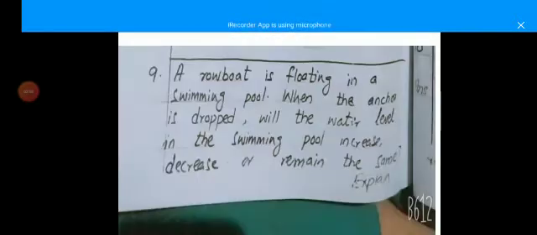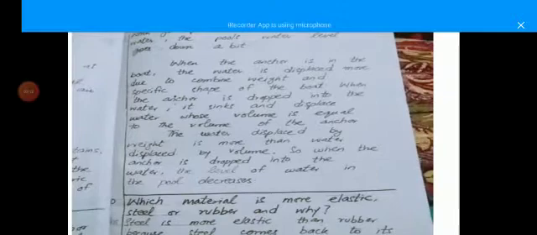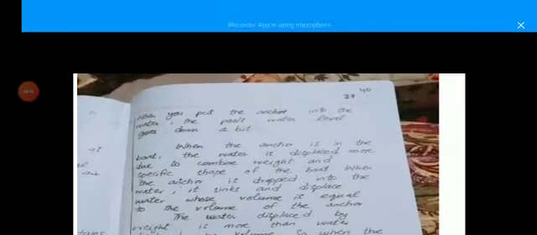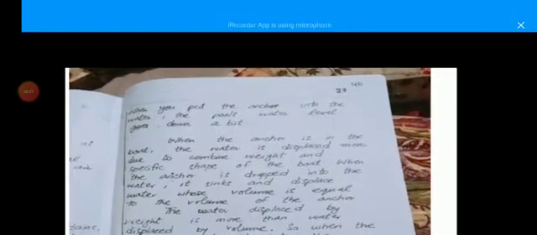Clear? So the next question is: our boat is floating on a swimming pool. When an anchor is dropped, will the water level in the swimming pool increase, decrease, or remain the same? The answer is that when you put the anchor in the water, the pool's water level goes down a